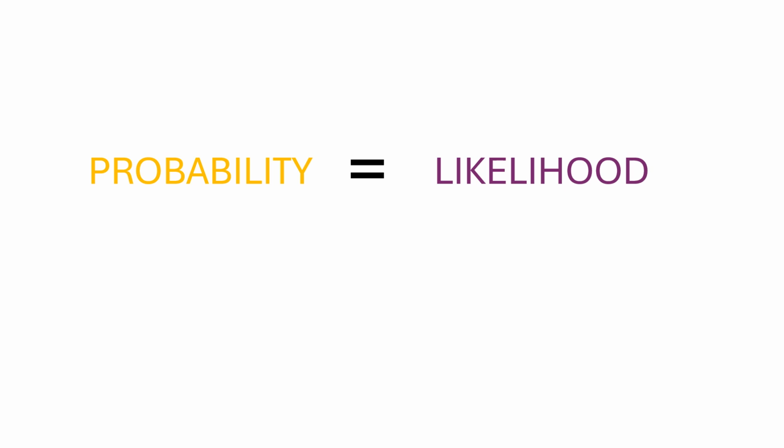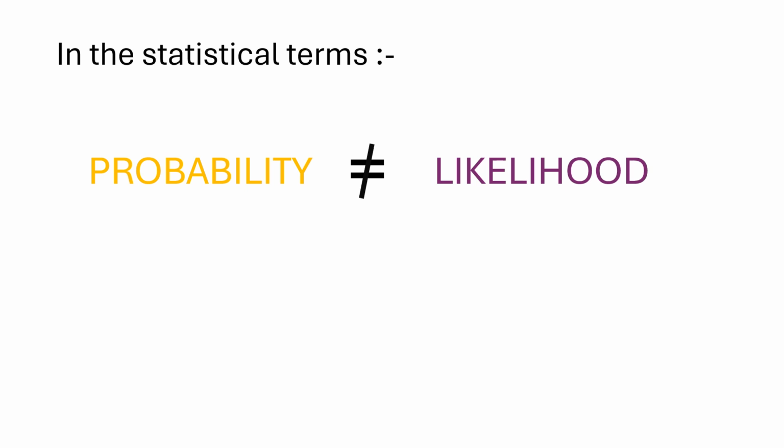In our day-to-day usage and in our daily life, these two terms might be interchangeable or they might be having an equal meaning, but in the statistical terms, probability is not equal to likelihood. But if it indeed is not equal, then it is very much essential to know what is the difference between these two. And in order to know that difference, I would like to motivate that difference by the means of an example. Now, the example is that we consider the distribution of the mouse weights.